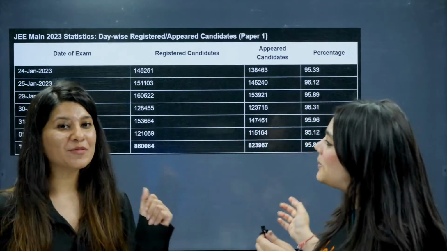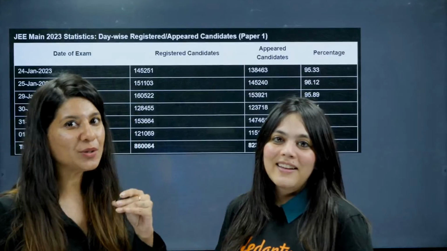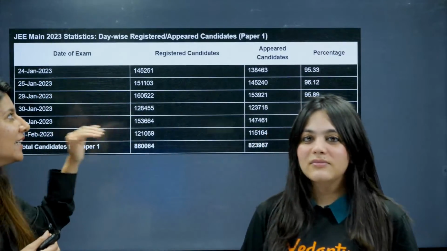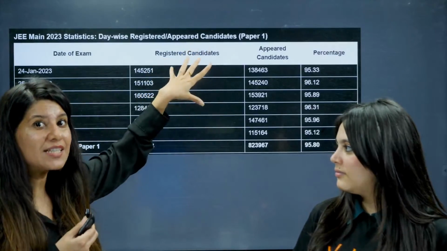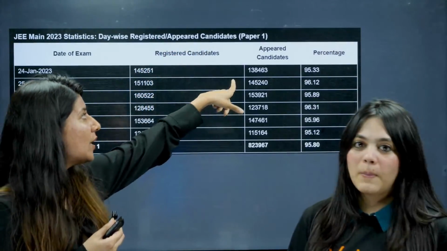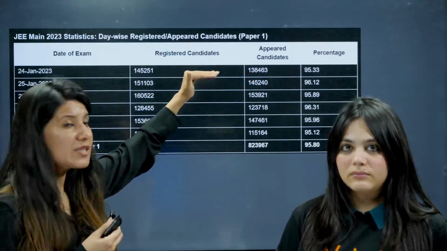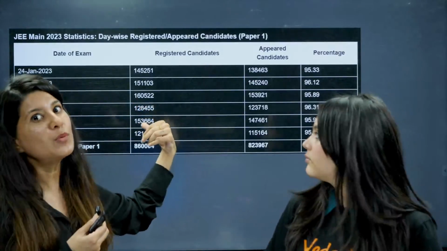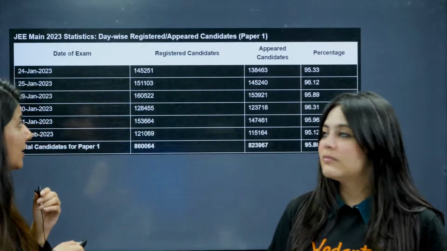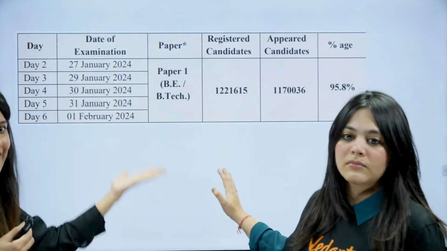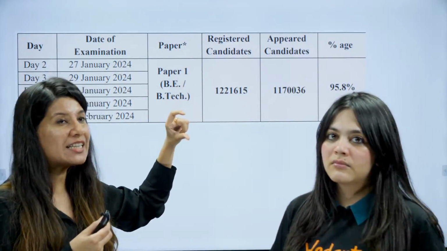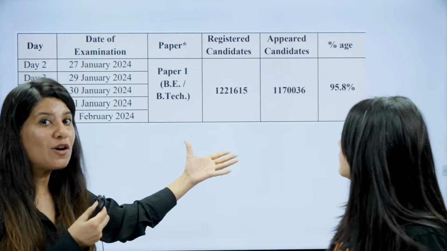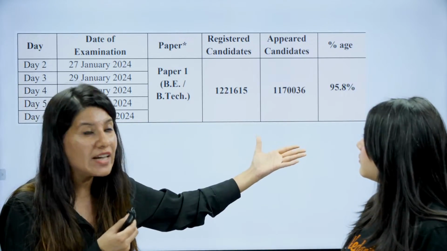Ma'am, can you show the students? What do you think? Let us ask them. What kind of data has NTA given for 2024? Because the data we are showing, with 1.3 lakh students approximately in each shift, is from 2023. But in 2024, can you see this? I mean, why is there a need to change this data? Why is there a need to make this data so vague?